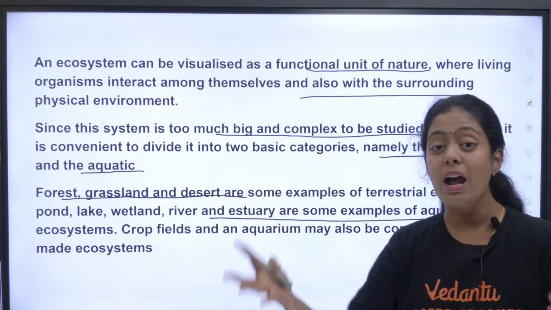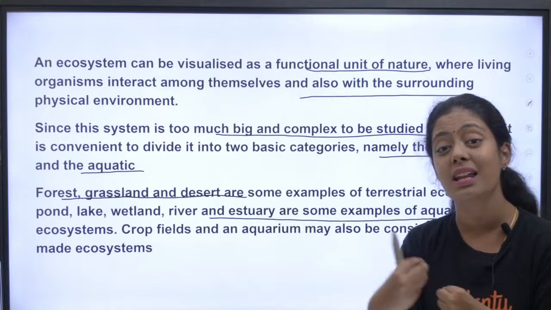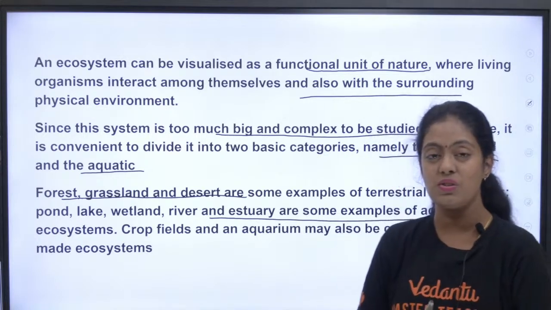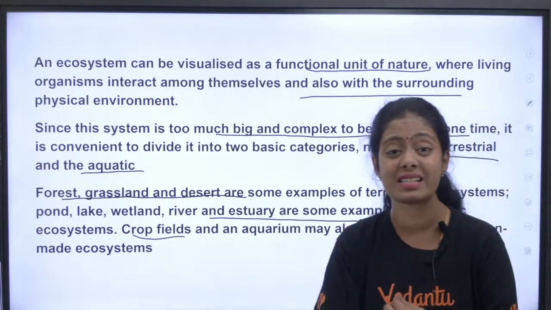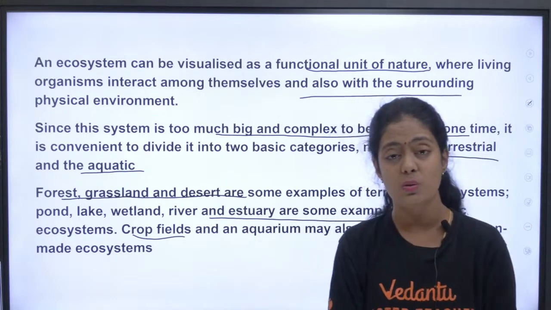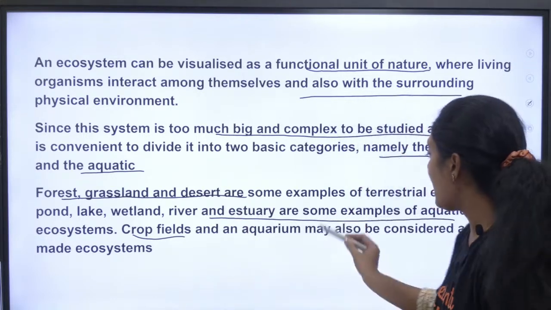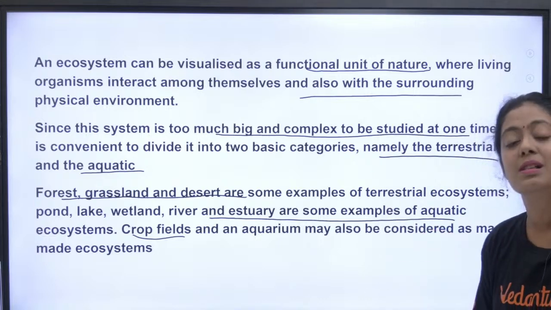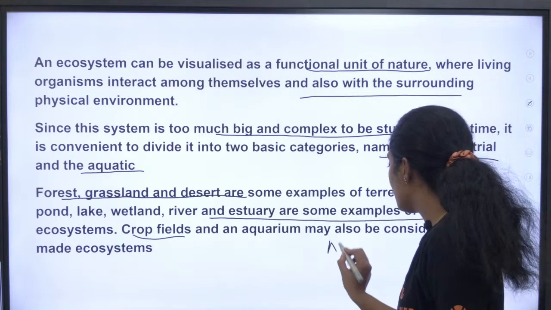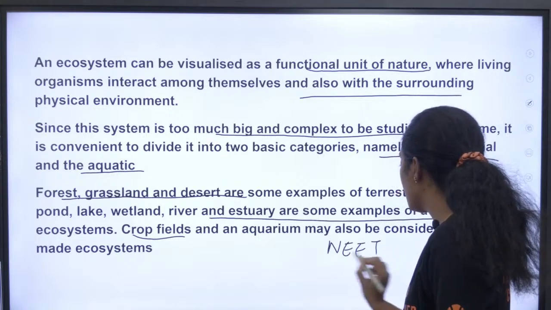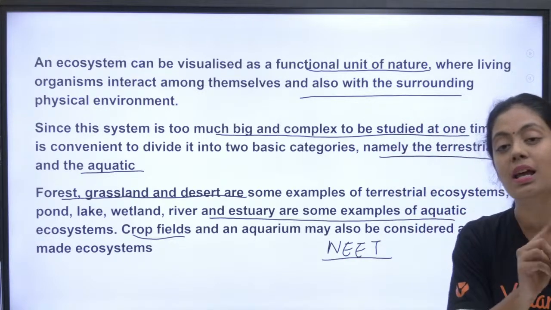So, if you have an aquarium in your house, that aquarium is an example of an artificial ecosystem. If there is a crop field, in the crop field I decide what crops need to be sown, right? So your crop field and your aquarium are examples of an artificial ecosystem, and this is very, very important for NEET, okay? So, examples of artificial ecosystem.